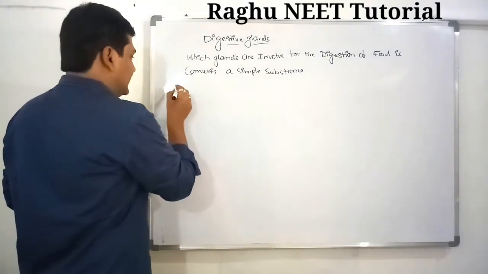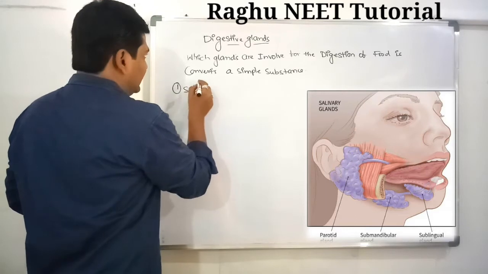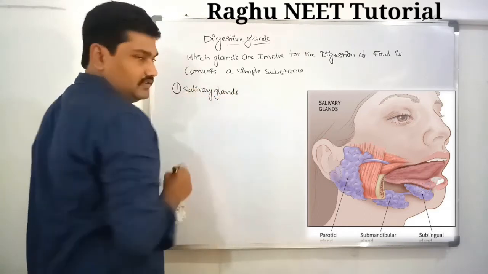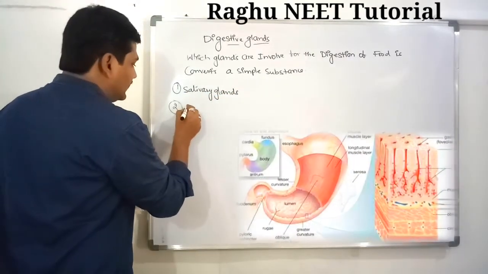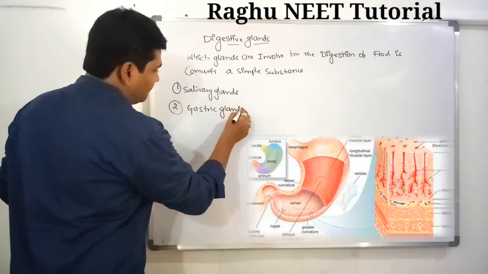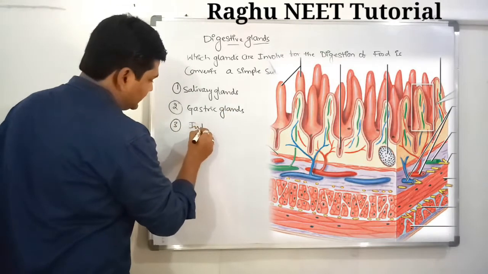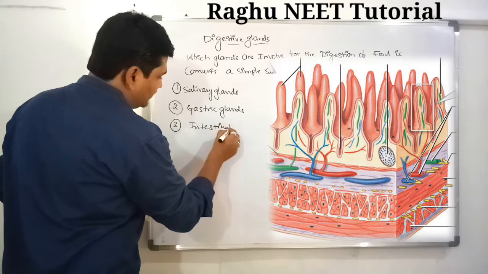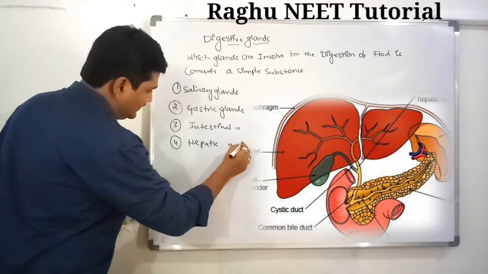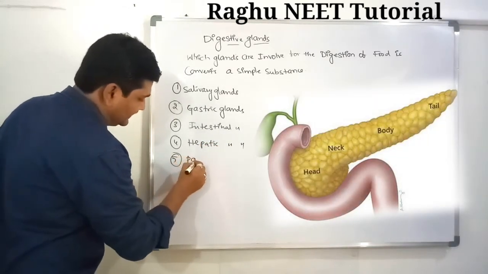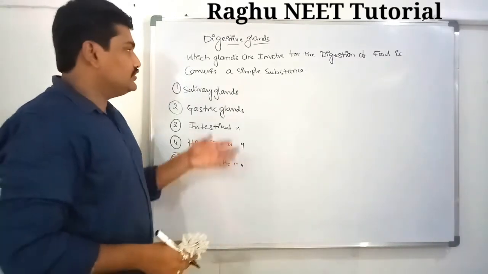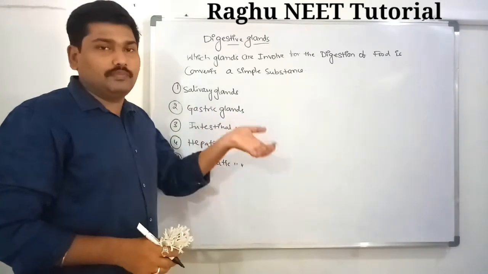Our first one is known as the salivary glands. Second one, gastric glands. Third one, intestinal glands. Fourth one, hepatic glands. Fifth one, pancreatic glands. We will discuss each and every gland and how it converts food into simple substances.